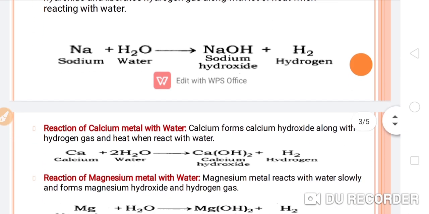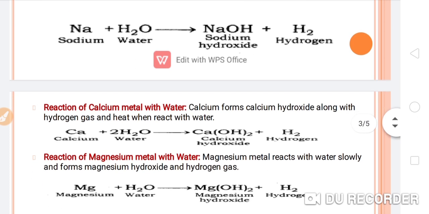Now let's see the second metal's reaction with water, that is calcium metal. Calcium forms calcium hydroxide along with hydrogen gas and heat when it reacts with water. Here we can see the equation for calcium's reaction with water, and the product is calcium hydroxide and hydrogen gas evolves.